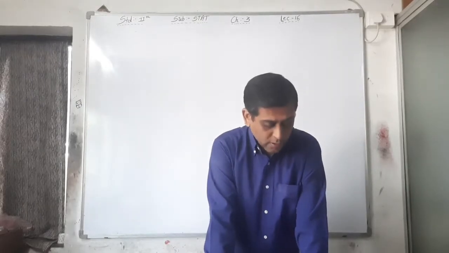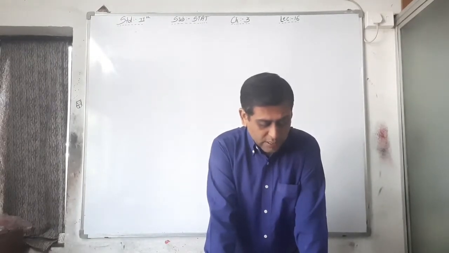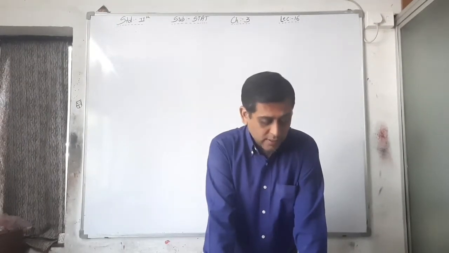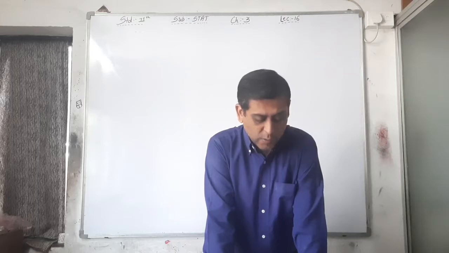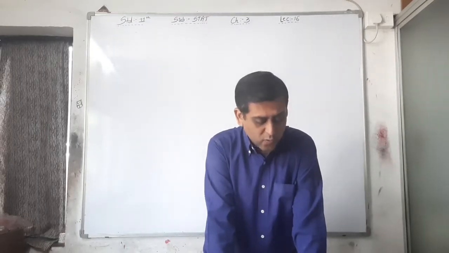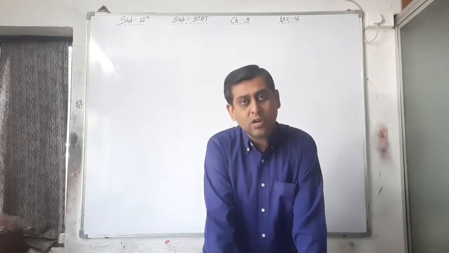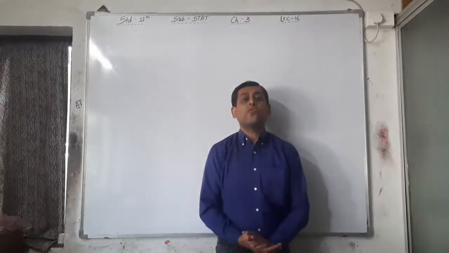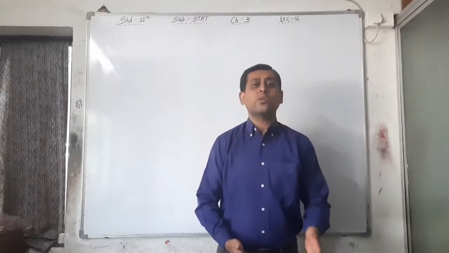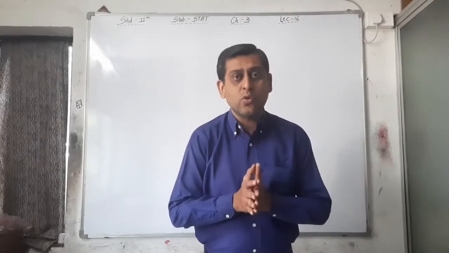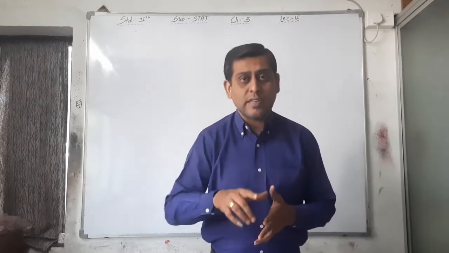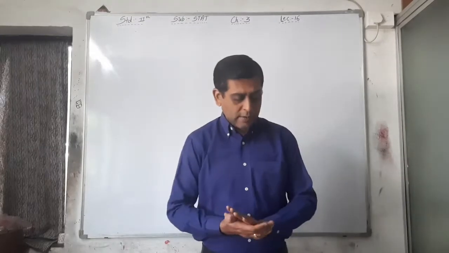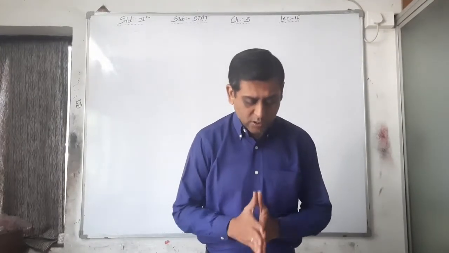Next, fourth point. The heights of the students are given: 150, 155, 155 to 160, normal class. Then the number of students is 8, 10, 20, again normal. And here we have to find out the mean. So it is again a very easy sum, because first of all we have to find out the mid value, and all the mid values are more than 100. That's why we have to use the deviation method, that is xi minus a upon c, and it is very easy. So again, the fourth sum is over, it is also easy.